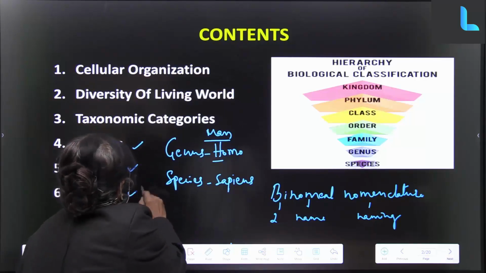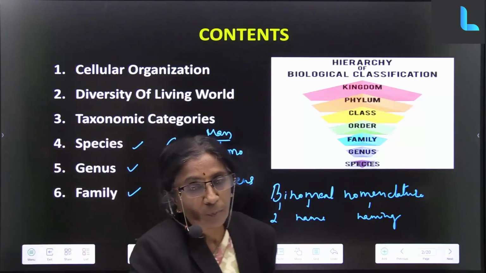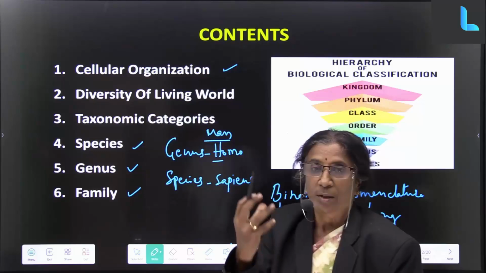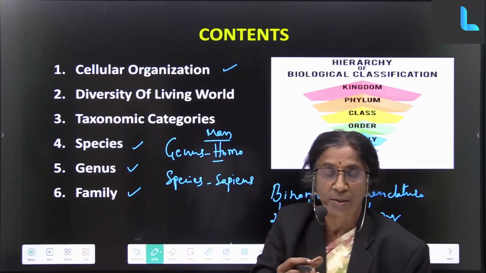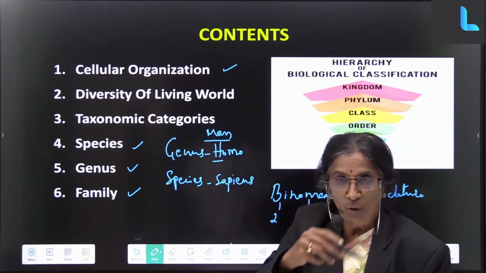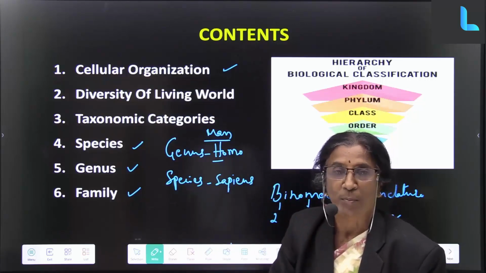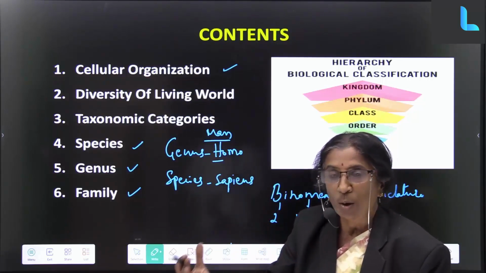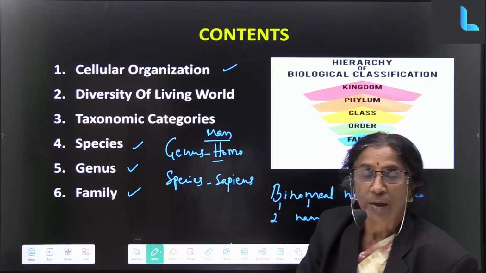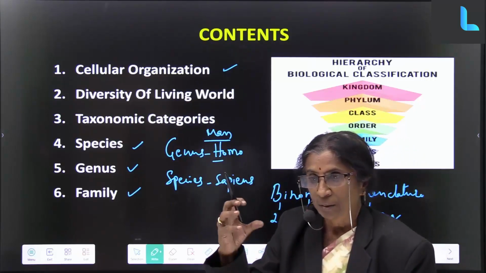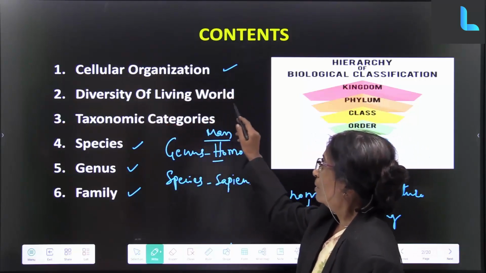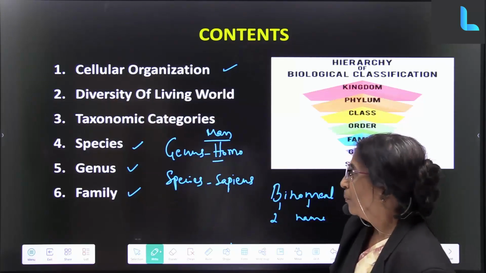So now we have completed all these things. The classification started with cellular organization. What is the cell type? Whether it has a cell wall or no cell wall. Whether it has the nuclear membrane or no nuclear membrane. Whether there is an organization in the body structure or not. And also what kind of nutrition it has. We have segregated all these diverse living beings.